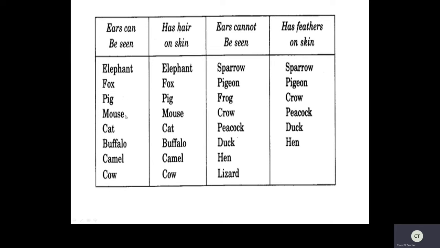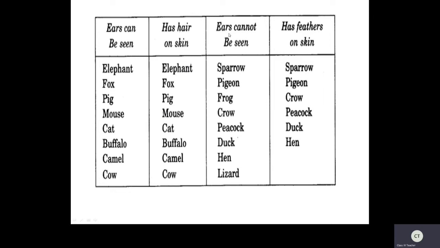And whatever external-eared animals you have seen, they have hair on the skin. Have you identified, children? Yes, they have hair on the skin. So the elephant has hair on the skin. Fox, pig, mouse, cat, buffalo, camel, cow. All these have hair on the skin. So those whose ears we can see have hair on the skin. Have you observed this difference?